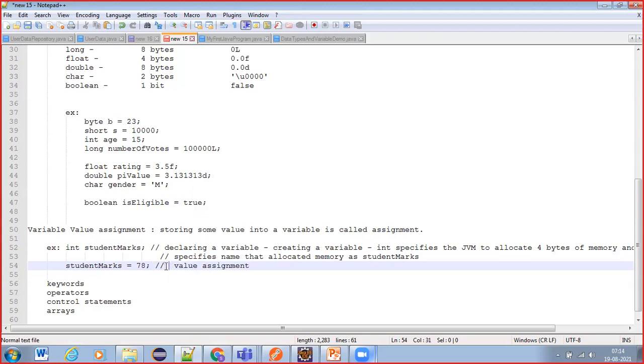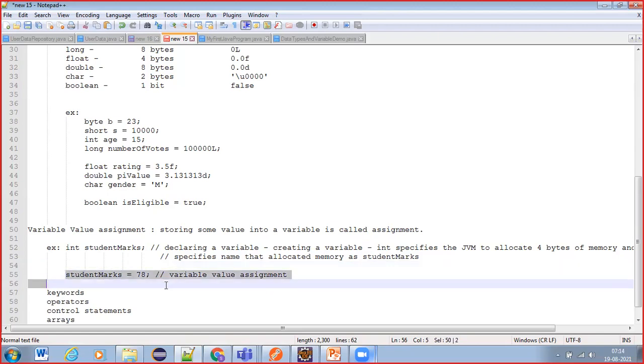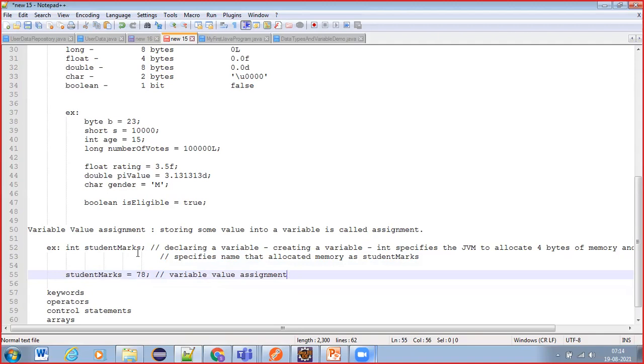In short, simply assignment. Variable value assignment. Is it clear what is variable value assignment? It's clear, right, guys?